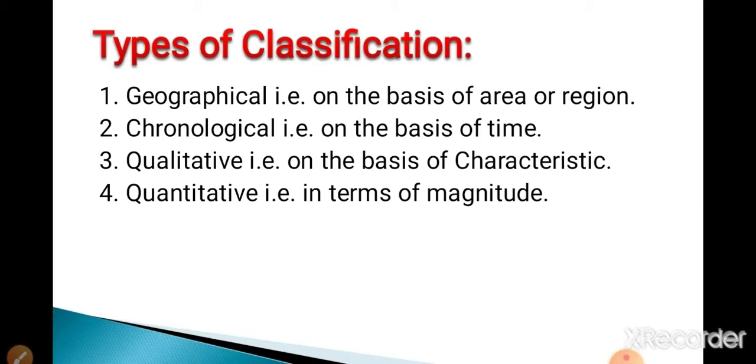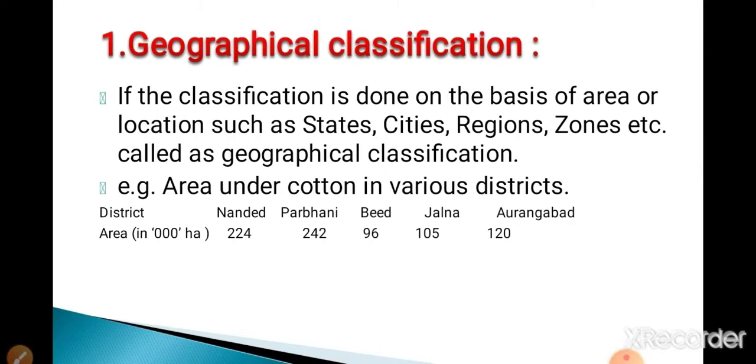So first is geographical classification. What is meant by geographical classification? If the classification is done on the basis of area or locations such as cities, states, regions, zones, etc., it is called geographical classification. For example, area under cotton in various districts. Here we are given area under cotton with different districts. So this classification is done on the basis of district, that means area, so it is called geographical classification.